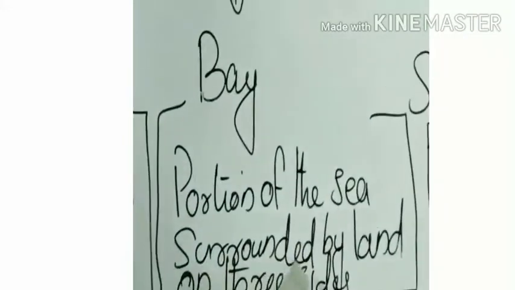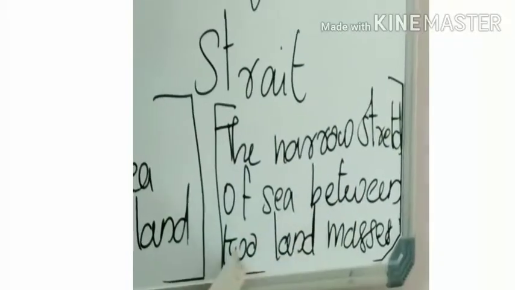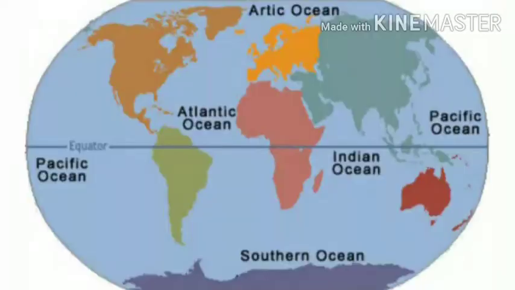All of you understand what is sea, bay, strait? Once again, sea, portion of an ocean close to the land. Bay, portion of the sea surrounded by land on three sides. Strait, the narrow stretch of sea between two land masses. Okay. I told you the major oceans are the Pacific Ocean, Atlantic Ocean, Indian Ocean, Arctic Ocean, and Antarctic Ocean.